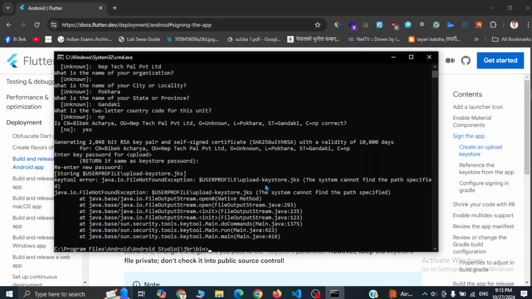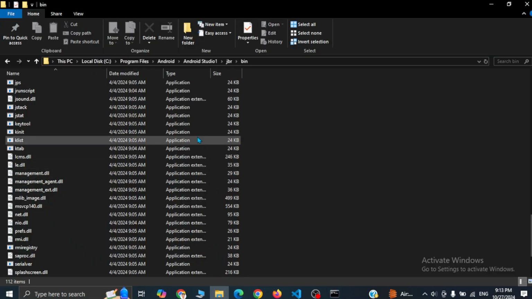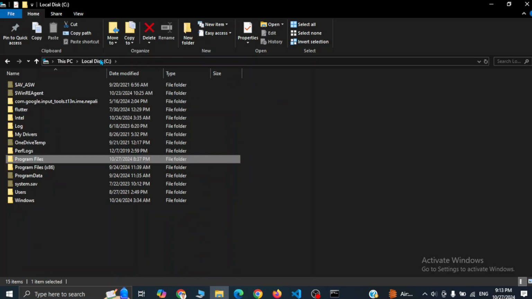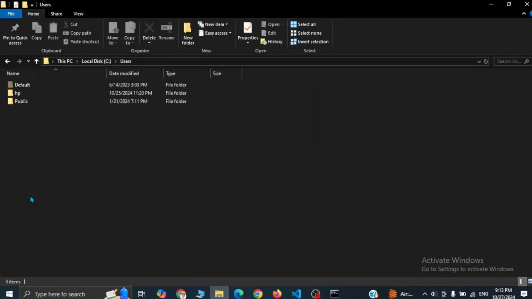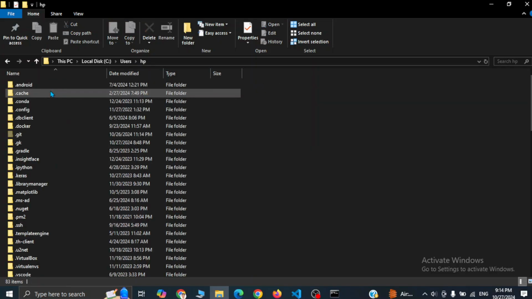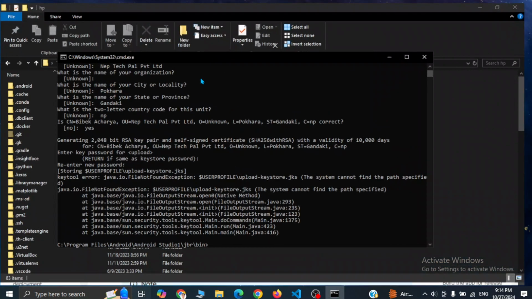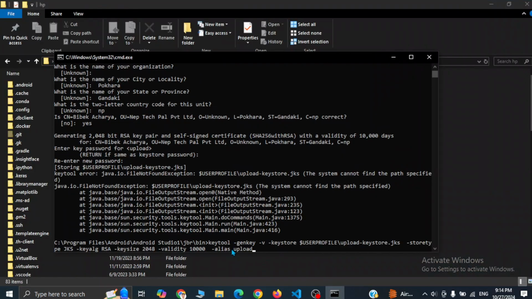Okay, we are getting this error: the system cannot find the path specified. Instead of this, we can simply copy any path where we want that file. I will simply copy the path of C users sp. I want to save my keystore file here. I'll simply copy this, and I will get the same command. You can simply use the up arrow on your keyboard to get this.